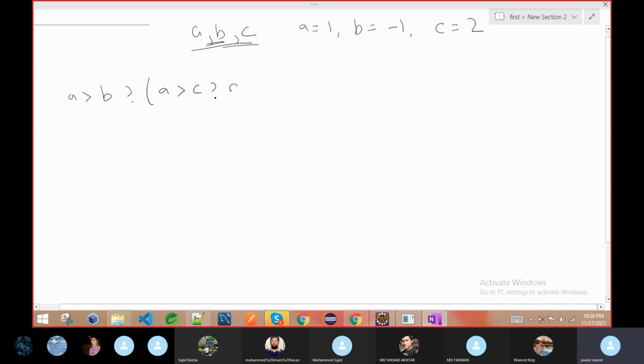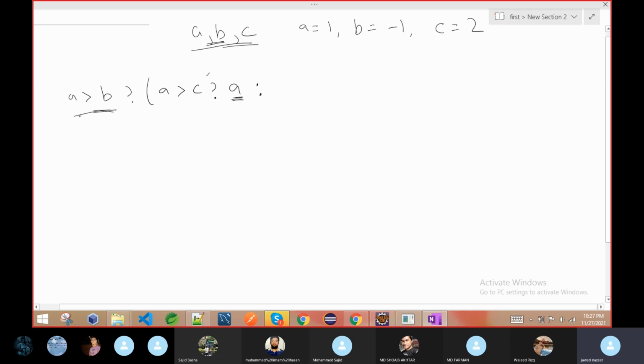If a is greater than c, then a is the greatest. Don't look at the values, I'm just saying: if a is greater than b and a is greater than c, it means a is greater than b also and a is greater than c also, so a is the greatest value.